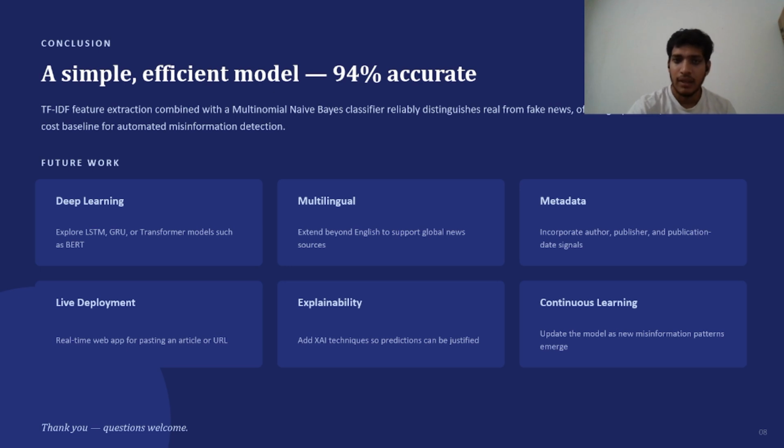So this was my overall project. This was my model, which was created by me only.